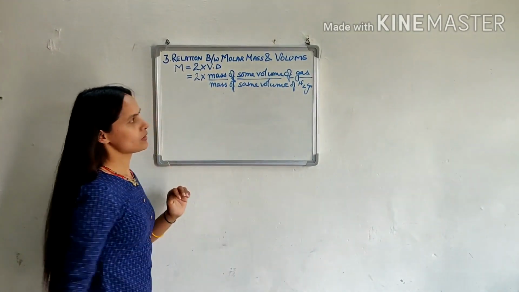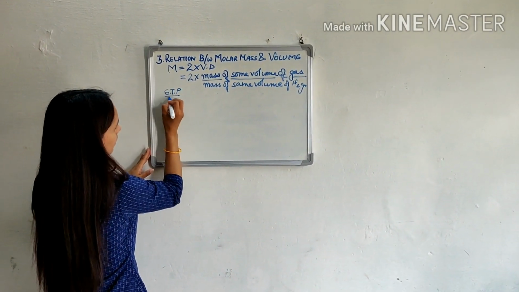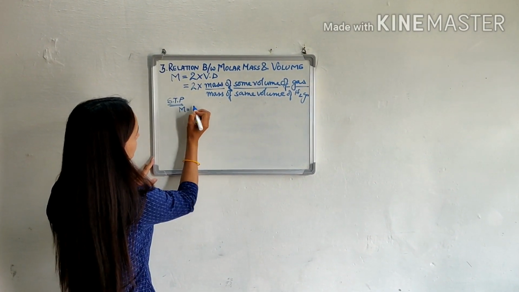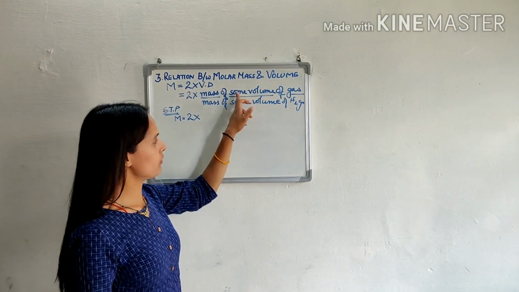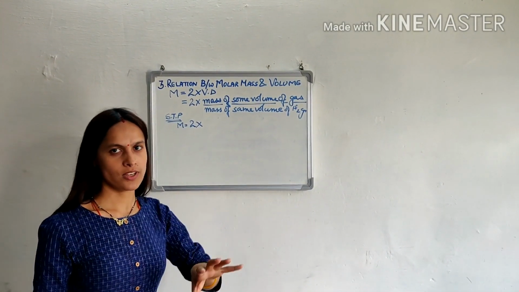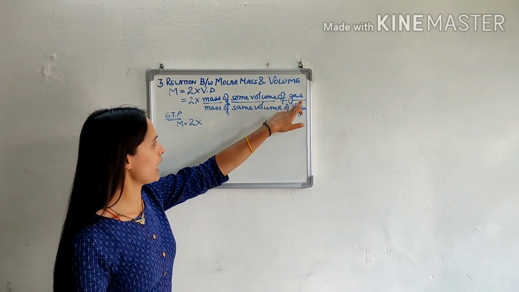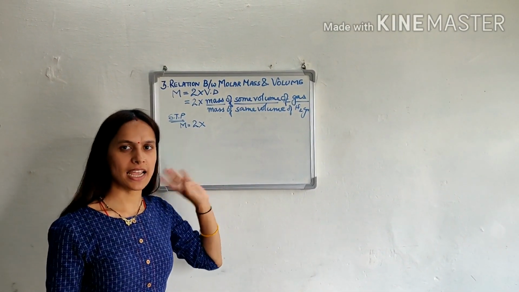Now suppose we take standard temperature and pressure conditions. So molar mass is equal to 2 into mass of one volume of gas divided by mass of one volume of hydrogen gas. Here we have a fixed quantity of volume, that is 1 liter. Mass of 1 liter volume of gas divided by mass of 1 liter of H2 gas at STP.